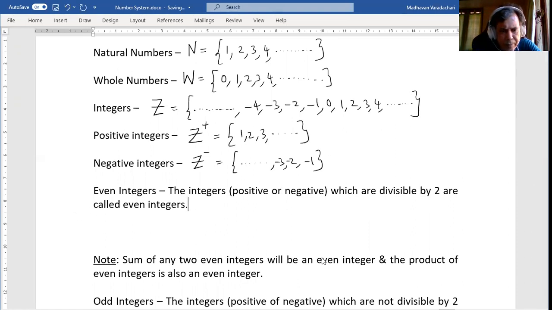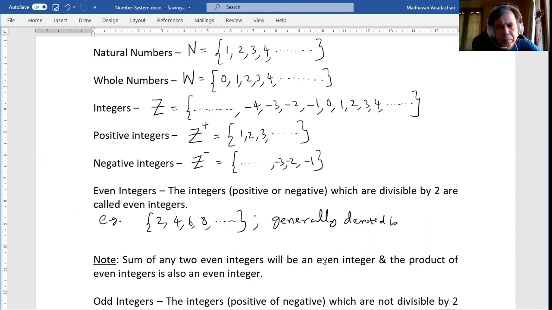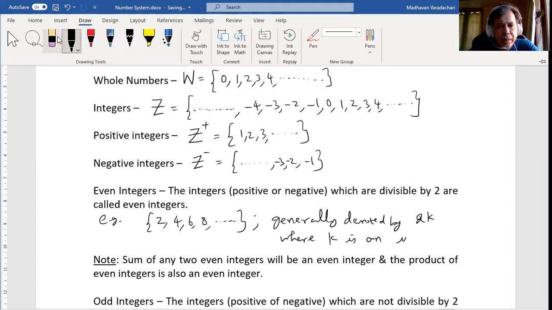For example, 2, 4, 6, 8, and so on, generally denoted by 2k, where k is an integer.